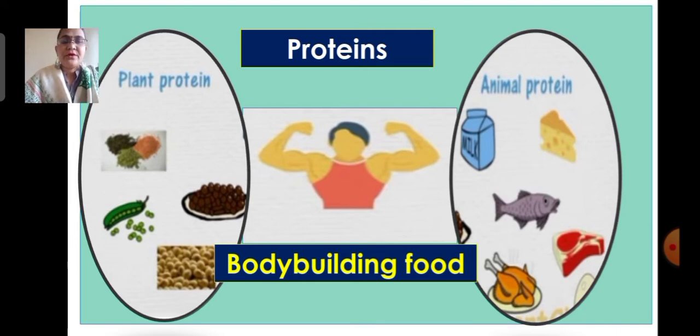Most of the food contains more than one nutrient. However, in the given food material, one particular nutrient may be much larger in quantity than the other. For example, rice contains a large amount of carbohydrates. Hence, rice is called a carbohydrate-rich food. Similarly, butter is a fat-rich food and chicken is a protein-rich food.